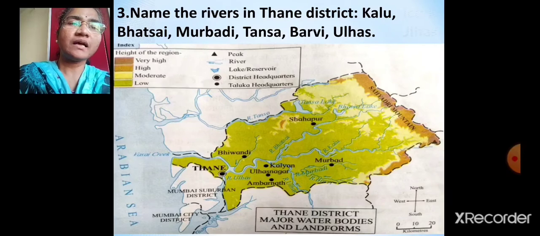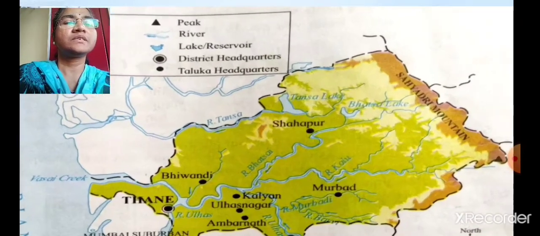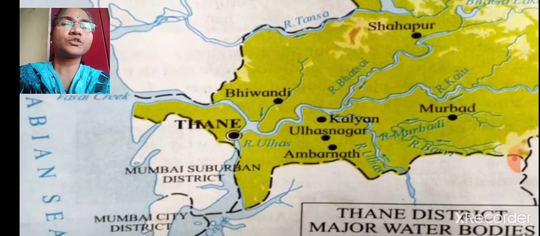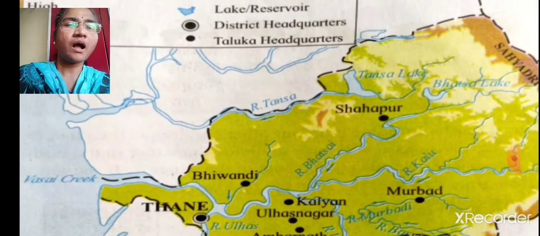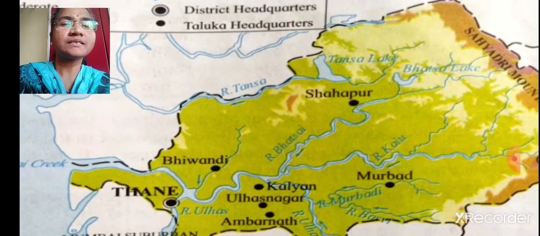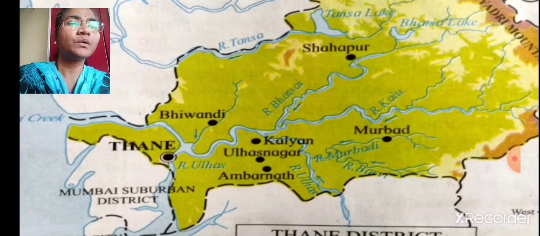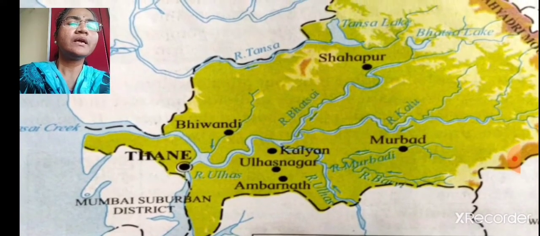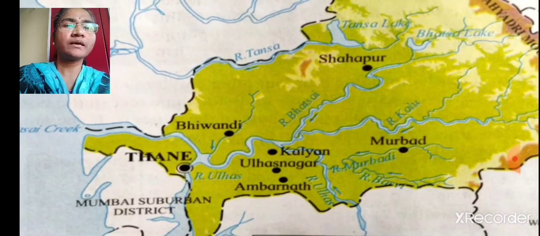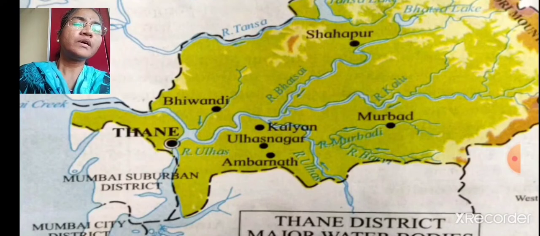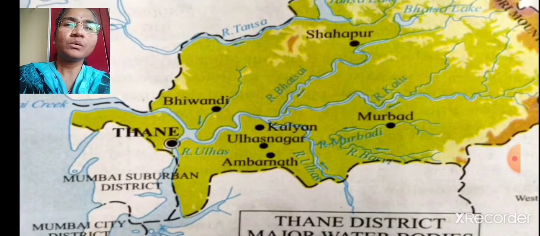Name the rivers in Thane district. See here, these are the rivers. Rivers are shown with the capital letter R. Can you see here? R Tansa, that means river Tansa. R Bhatsai means river Bhatsai. R Kalu means river Kalu. Here river Murbadi, river Barvi and river Ulhas. I repeat, river Tansa, river Bhatsai, river Kalu, river Murbadi, river Barvi and river Ulhas.